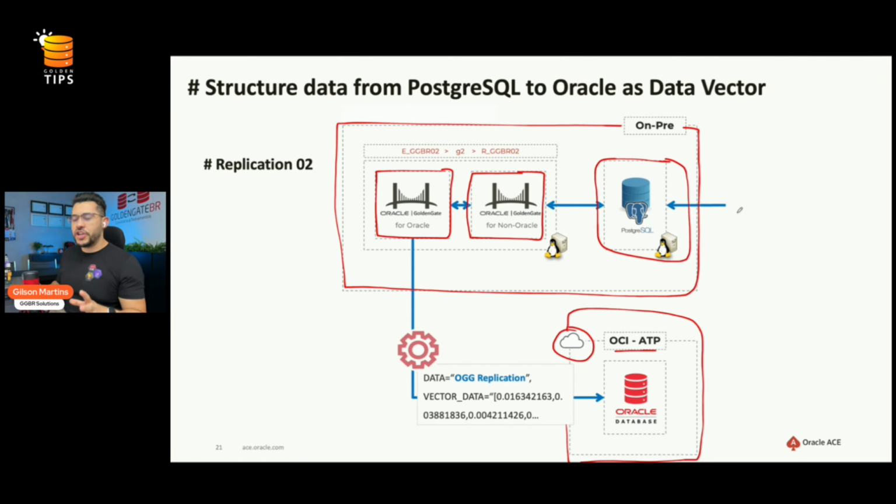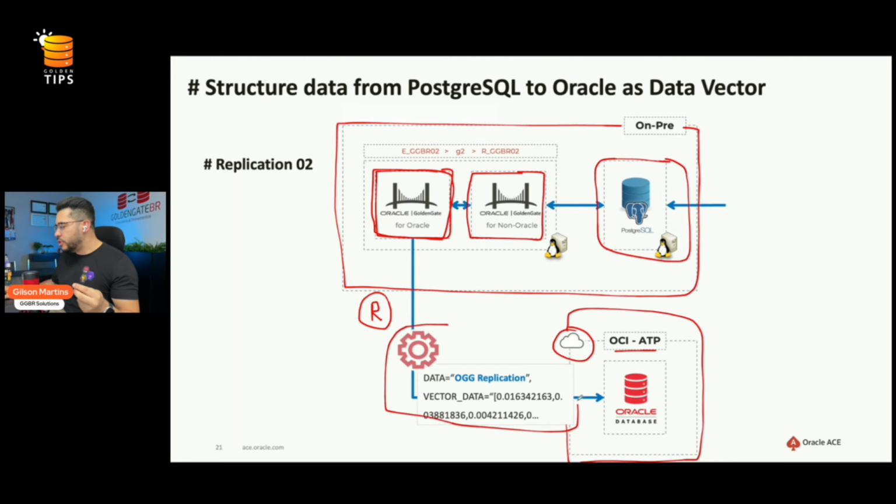The data from the Postgres is being added into the database, GoldenGate for non-Oracle captures it and sends it to the Oracle, and this Oracle instance has a replicat which has the capability of capturing this relational data and, in real-time replication, converting this data into vector data. After this conversion, the data is inserted into the Oracle database on the target side.